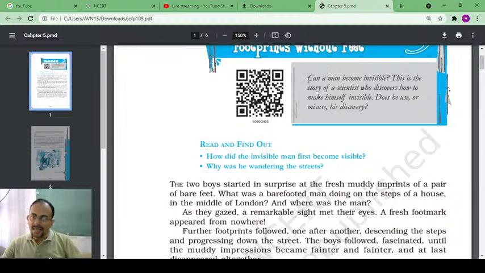Now the question is, can a man become invisible? This is the story of a scientist who discovers how to make himself invisible. Does he use or misuse his discovery? You shall come across a character in the story by the name of Griffin, who is a scientist who has discovered how to become invisible.